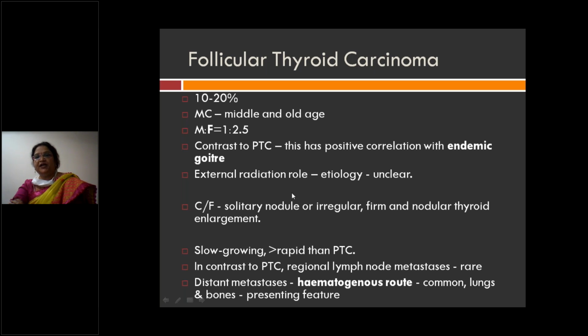It has a correlation with endemic goiter, and radiation has a role. It presents as a solitary nodule similar to follicular adenoma, usually slow growing, in fewer cases rapid, and regional lymph node metastasis is rare. More commonly it is blood-borne metastasis to lungs and bones.